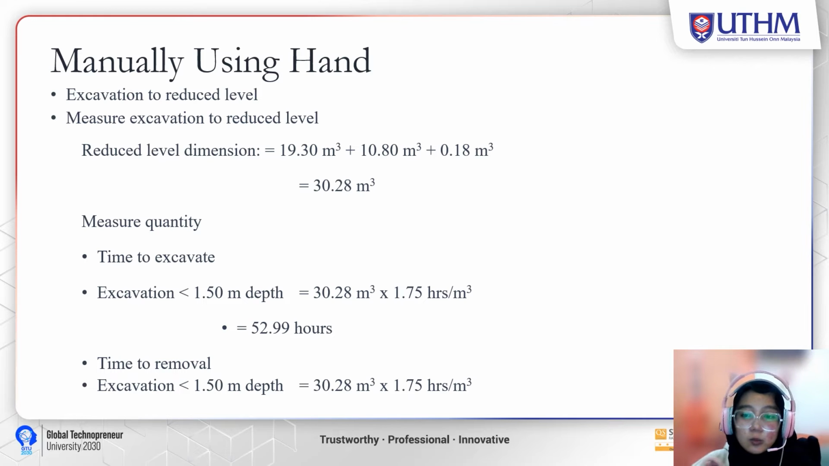The first thing is we need to calculate the time to excavate. As you can see, for excavation that is less than 1.5 meter depth, it is the total of reduced level dimension times the excavation rate, and we will get the time to excavate, which is 52.99 hours. The next one is the time for removal. For the excavation that is less than 1.5 meter depth, we use the same one, which is the time to excavate.